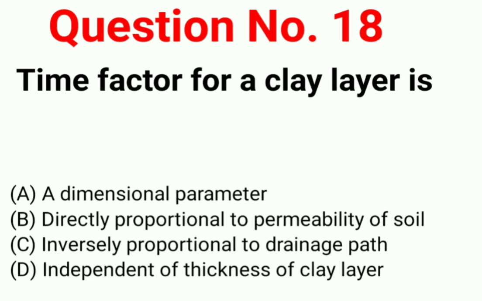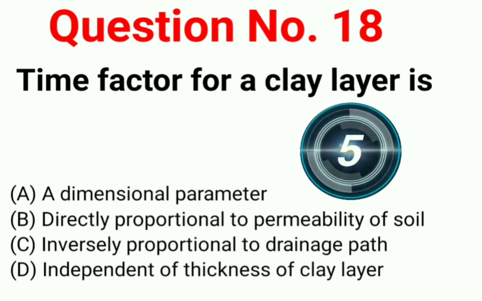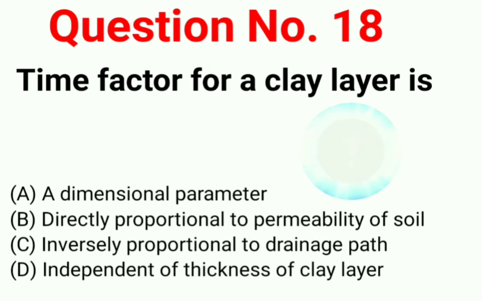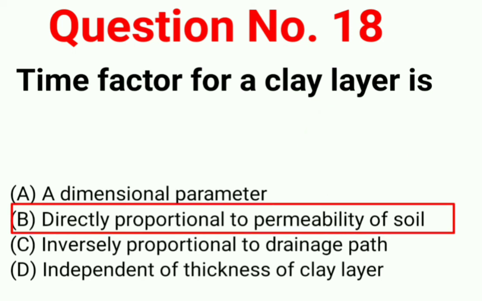Question number 18. Time factor for a clay layer is option A, a dimensionless parameter; option B, directly proportional to permeability of soil; option C, inversely proportional to drainage path; option D, independent of thickness of clay layer. Correct answer is B, directly proportional to permeability of soil.